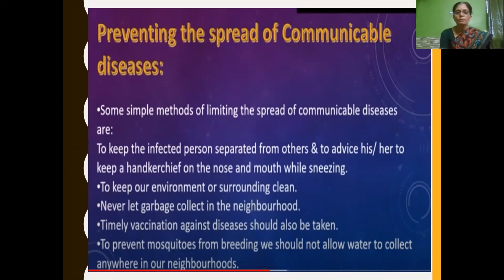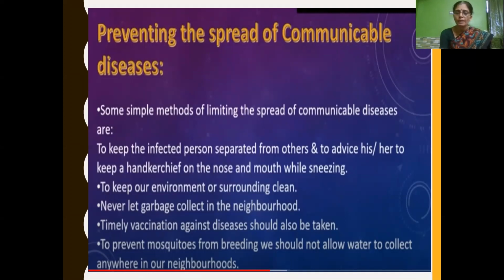Like we have to keep the infected person separate from others, that is isolation. And we have to keep a handkerchief on nose and mouth while coughing, sneezing, etc. We have to keep our surroundings clean, and we should never allow garbage to get collected in our neighborhood, and we have to take timely vaccination against diseases.